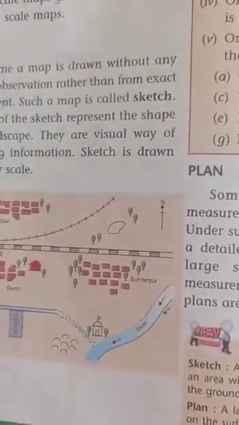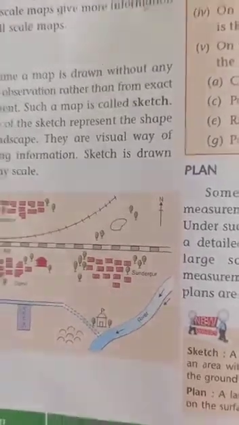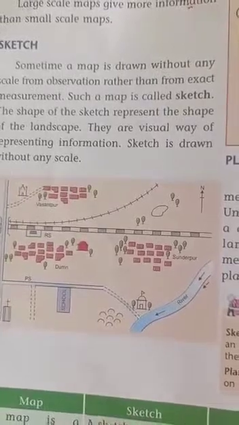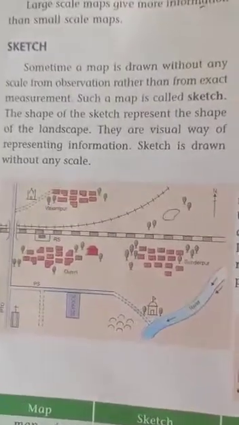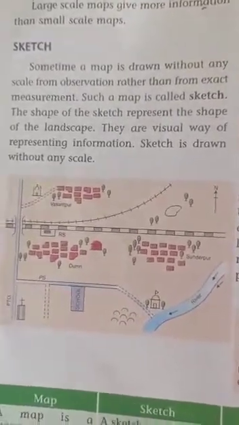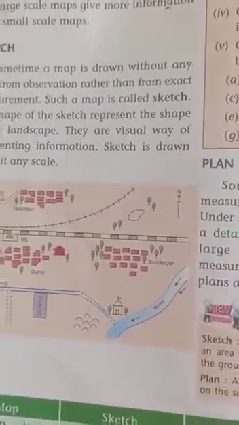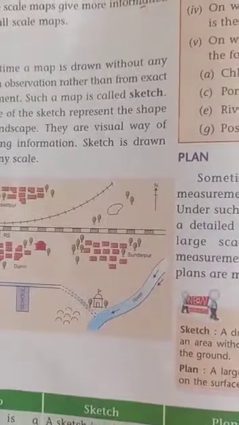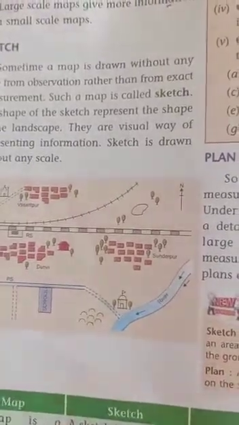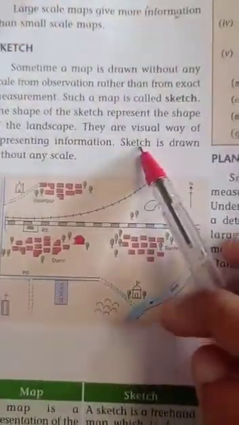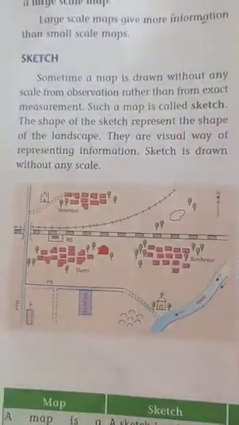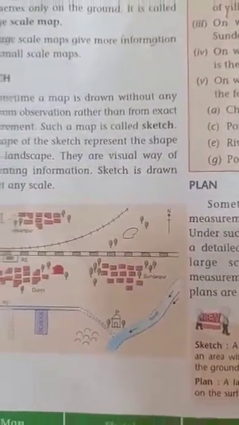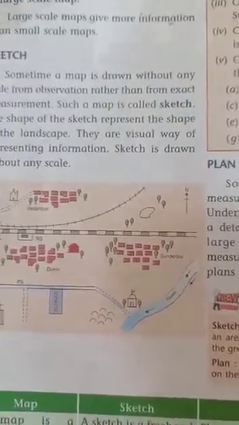So sketches may help a person to reach an unknown place. For example, you don't know the way to your school, so a sketch helps you to reach the school very easily. For example, you have to go to your friend's home or school, then sketches are helpful in which we can specify the various buildings nearby that place.